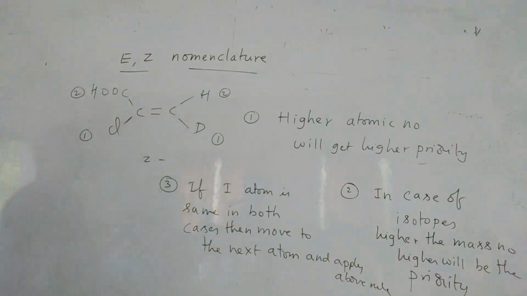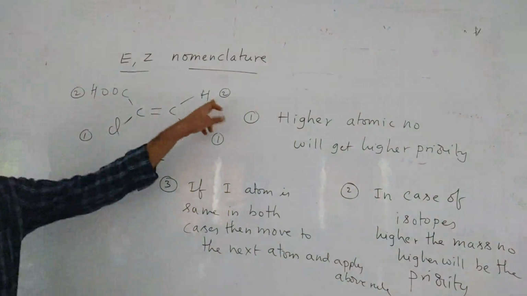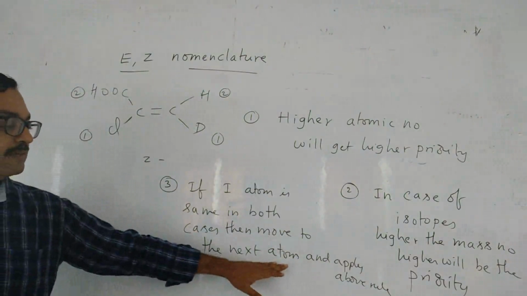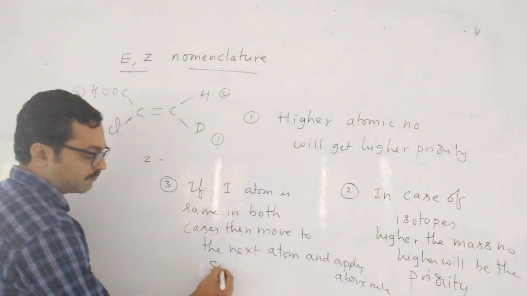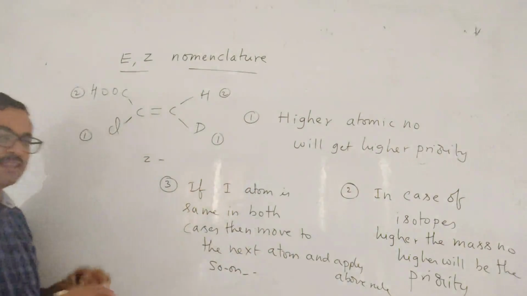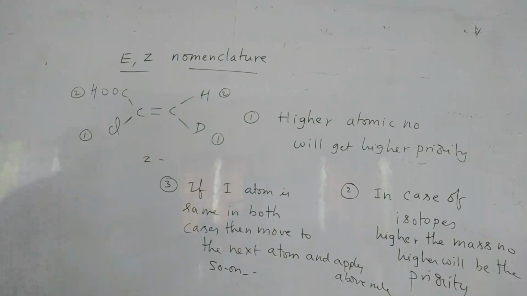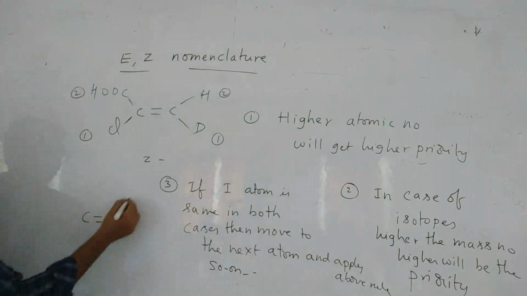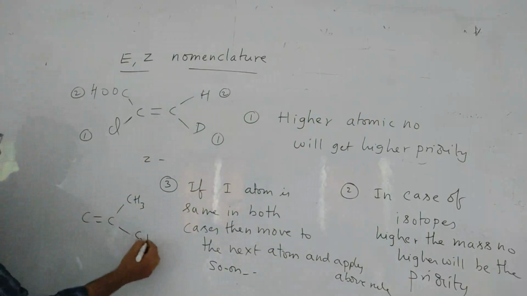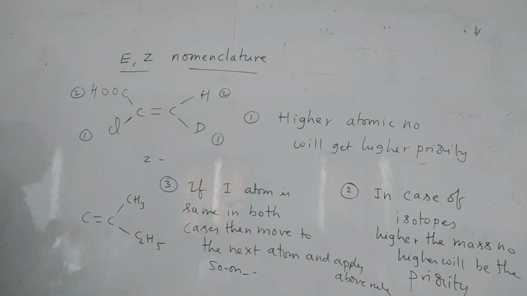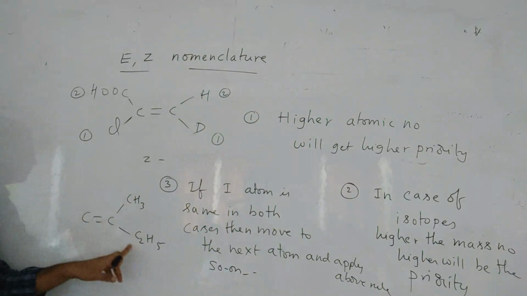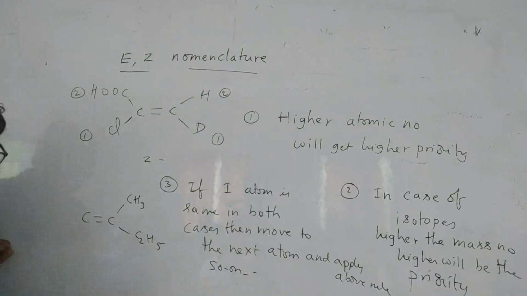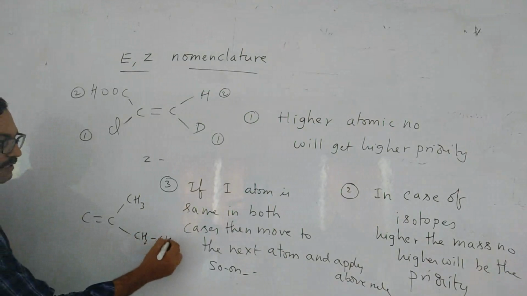If the first atom is same in both the cases, then move to the next atom and apply the same rule. And if that is also same, so on. Means the next atom you have to choose. I will explain this in this manner. Suppose one is CH3, other one is C2H5. Then which should be given first priority? In the first case both are carbon connected. C2H5 we can write as CH2CH3.